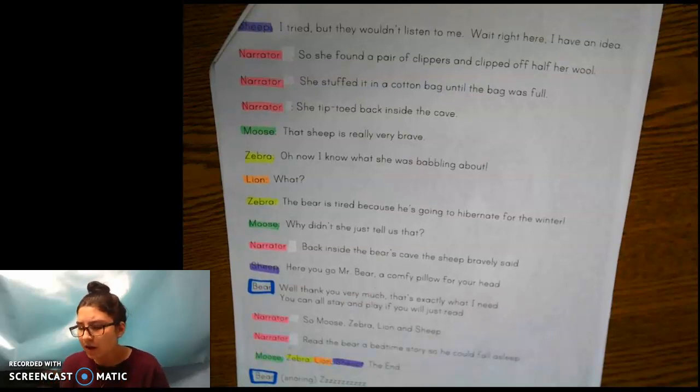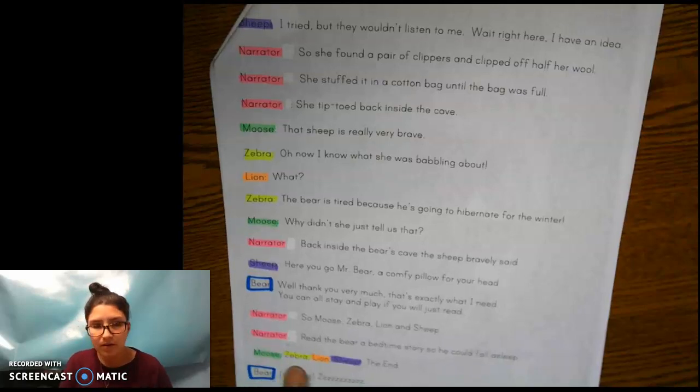Sheep: Here you go, Mr. Bear, a comfy pillow for your head. Bear: Well, thank you very much. That's exactly what I needed. You can stay and play if you will just read. Narrator: So moose, zebra, lion, and sheep read the bear a bedtime story so he could fall asleep.